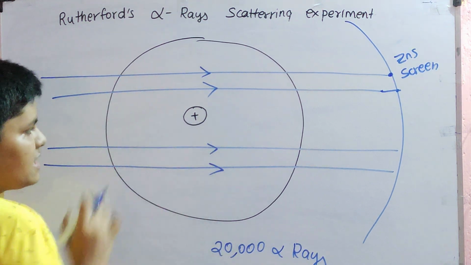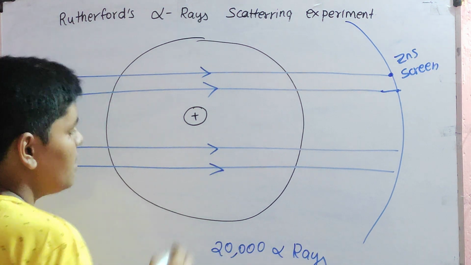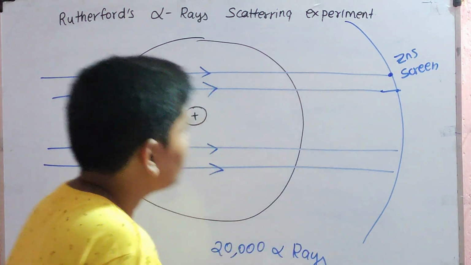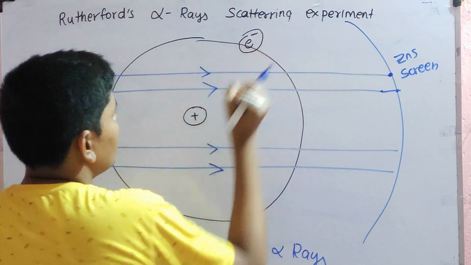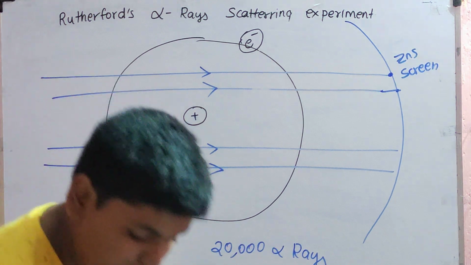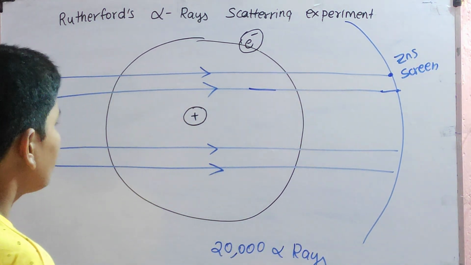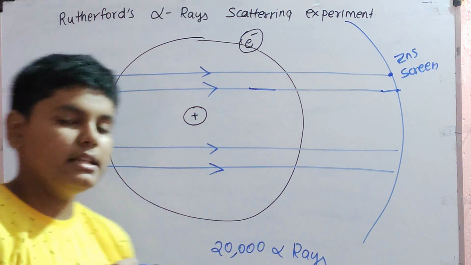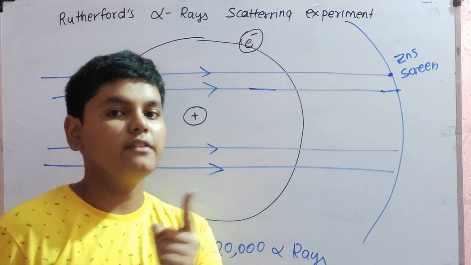This is a positively charged nucleus. According to Rutherford, here are the electrons, present in the outermost shell of the atom. The alpha rays are also positively charged rays, and you know one thing, positive repels positive.